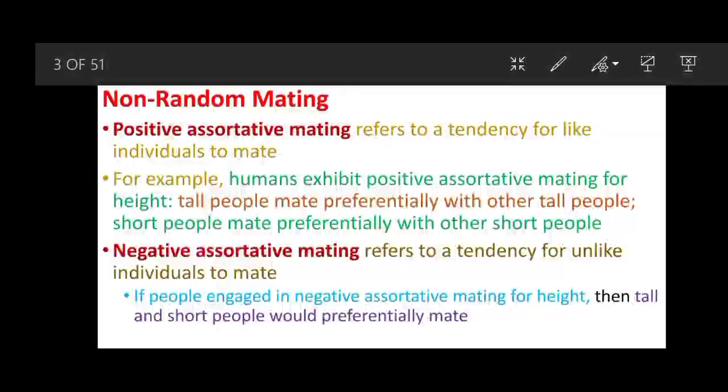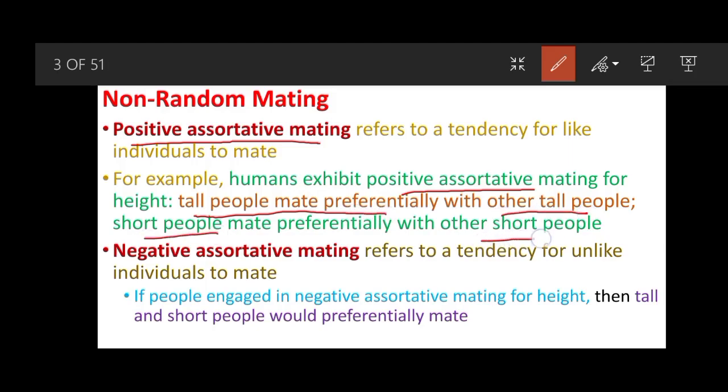So, non-random mating has a few types, and the first one is positive assortative mating. In this type of mating, individuals with like characters mate with each other. For example, humans exhibit positive assortative mating for height: tall people mate preferentially with other tall people, and short people mate preferentially with other short people.